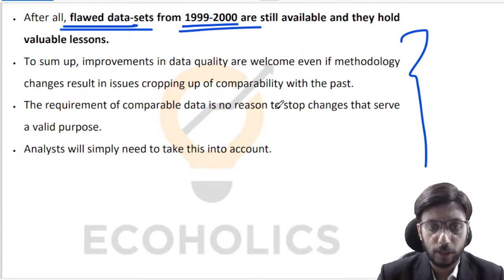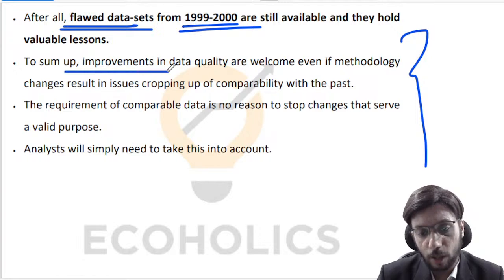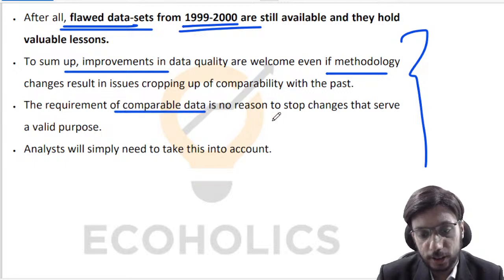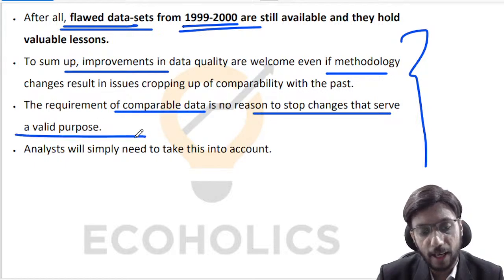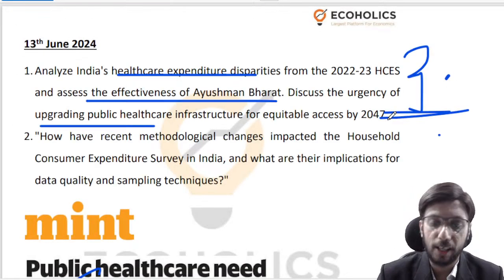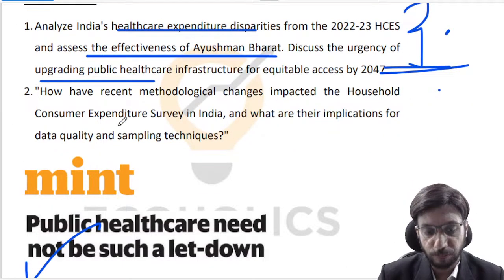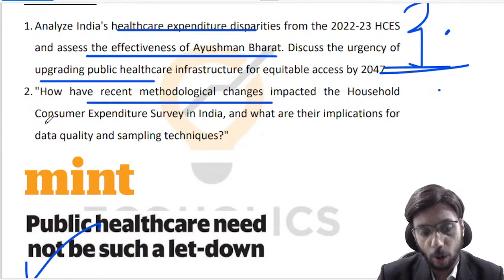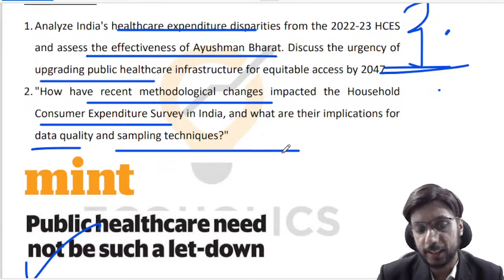So what is the conclusion? The conclusion is that we will be able to improve data quality, improve the methodology, and take the best approach and move ahead with it, right? The requirement of comparable data is no reason to stop changes that serve a valid purpose; this should also be a part of your reasoning. So as you can see, a very elaborate discussion on this question: how have recent methodological changes impacted the household consumer expenditure survey in India, and what are their implications for data quality and sampling techniques.